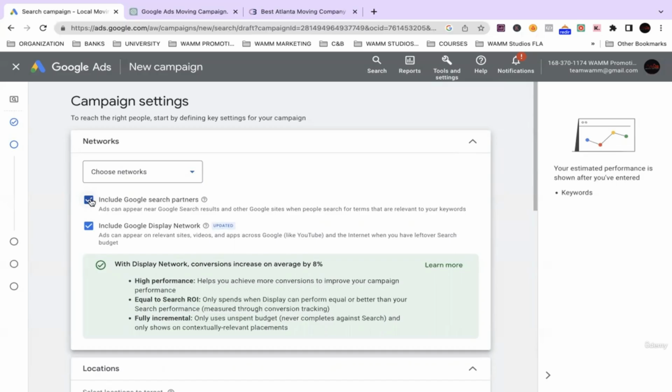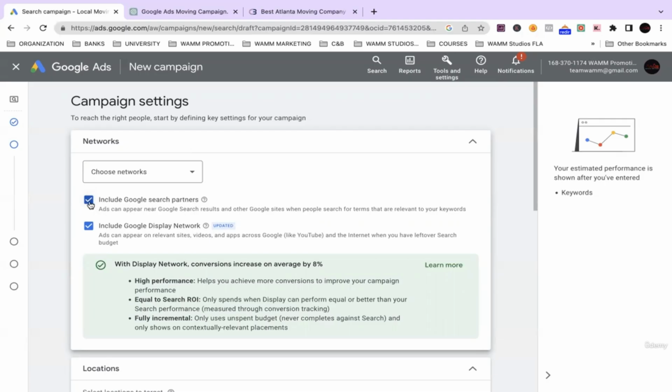Now, when you select the Google search partners and the Google display network, you're allowing Google to place your ad on other people's websites, right? So technically, if you ever went on someone's website, you're scrolling, and on that website you see ads, that is a Google partner. Why? How are they a Google partner? Because they have an AdSense account. So basically, they are allowing Google to place ads on their website, right?